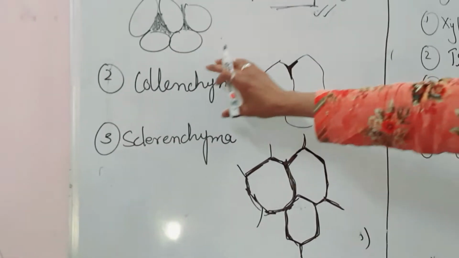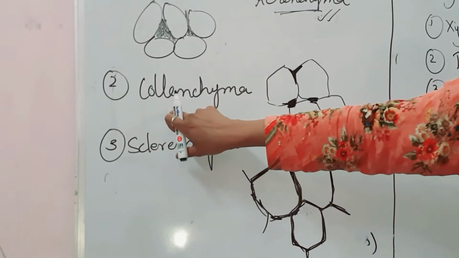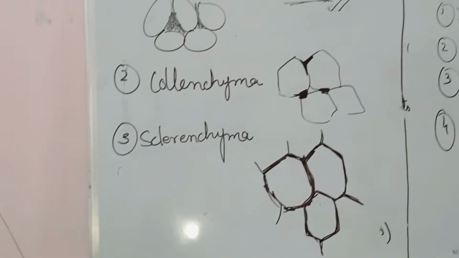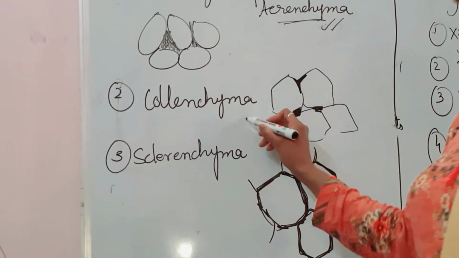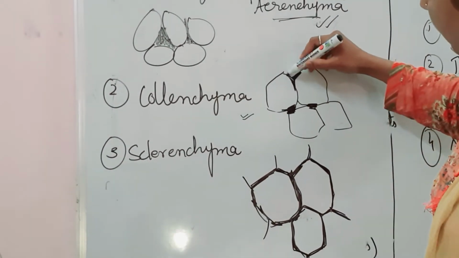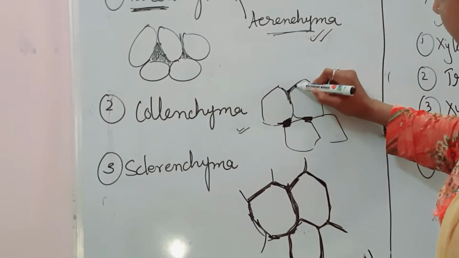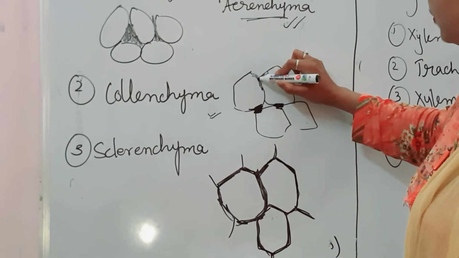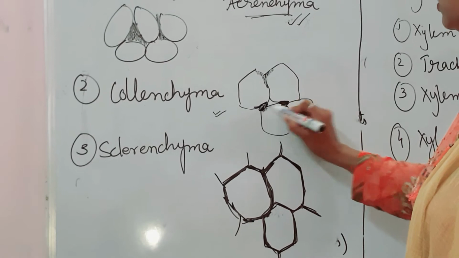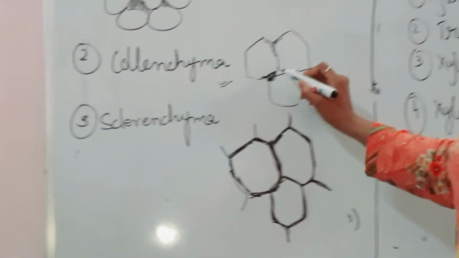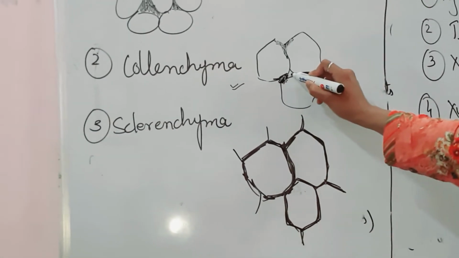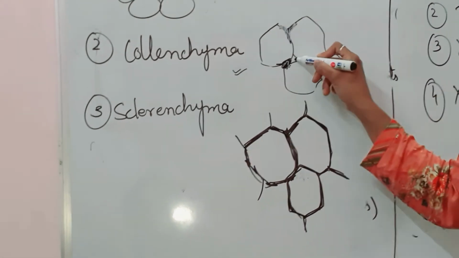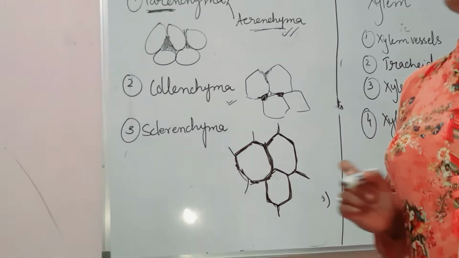Now we come to the next type of tissue, which is collenchyma. Collenchyma cells are elongated and living cells, and they are irregularly thickened at the corners of the cells. They have very little intercellular space between them, and they also provide mechanical support to the plants.